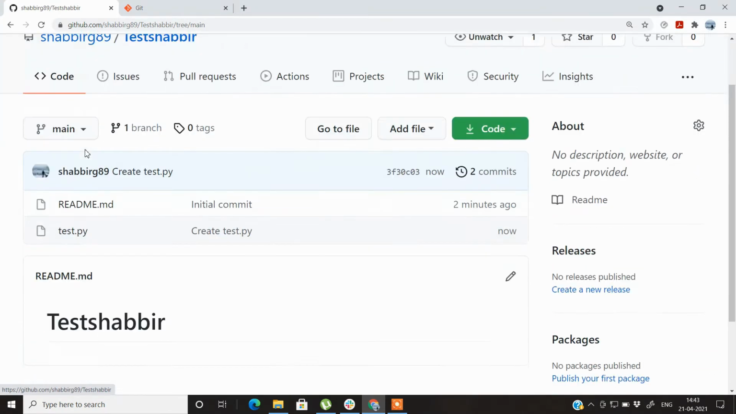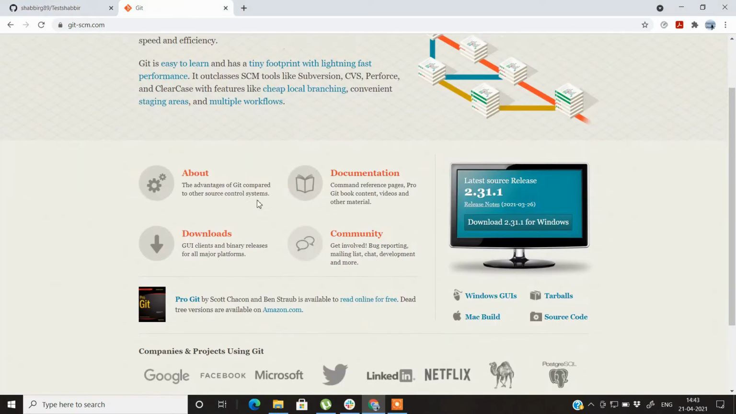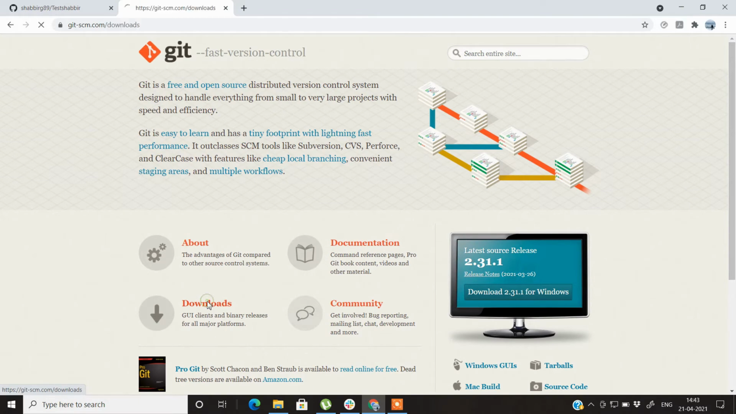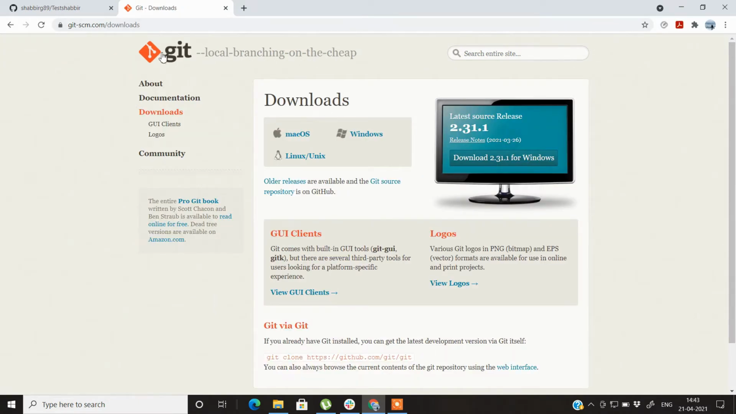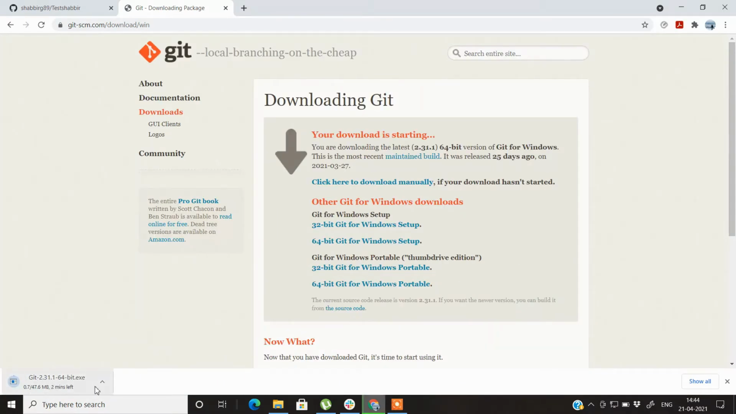Now, how to work with this repository with the help of Git. Firstly, you need to download Git. Here is the download option on the Git website, and since I am using a Windows machine, this will be the one I'll be choosing. The download options are pretty straightforward, so I won't be showing you the download. Just click on Windows and the Git executable will be downloaded.